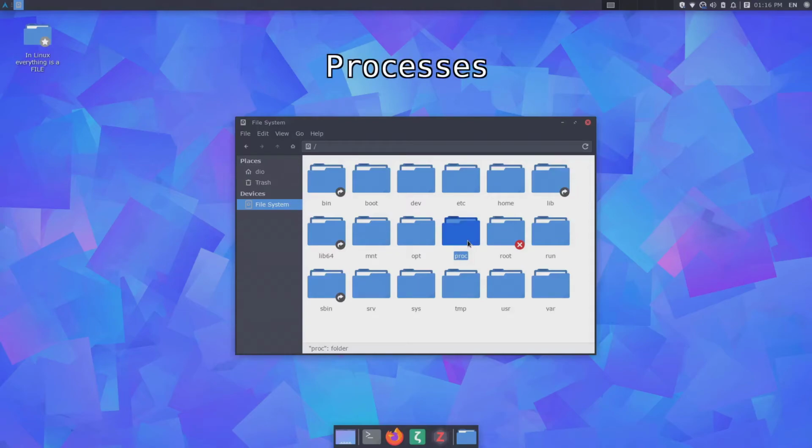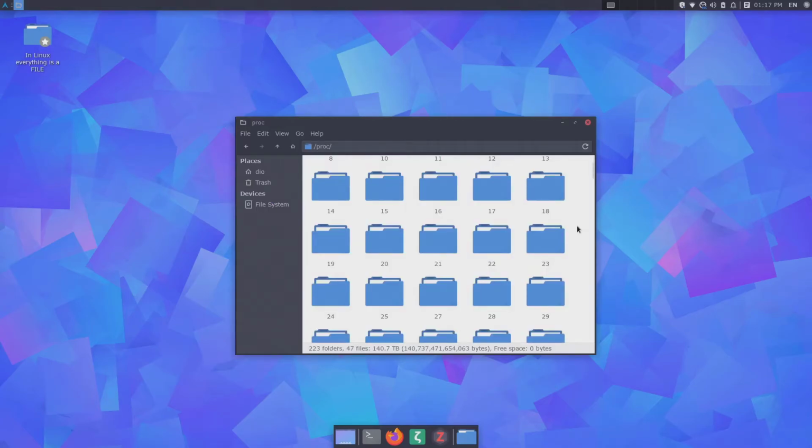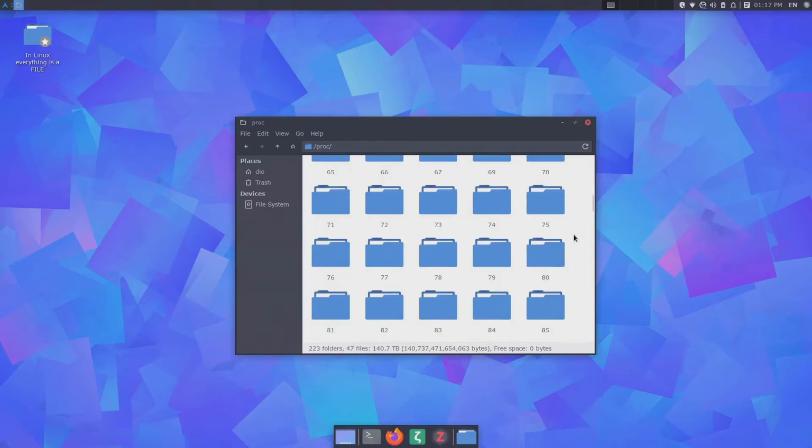Okay, moving forward, we have the proc directory, where you can find files that have information about the system processes and resources. Proc stands for processes. Every process is in a special directory named after the process ID. So if I open this directory, you can see a long list of files with specific identifiers or IDs. And those IDs are just numbers.